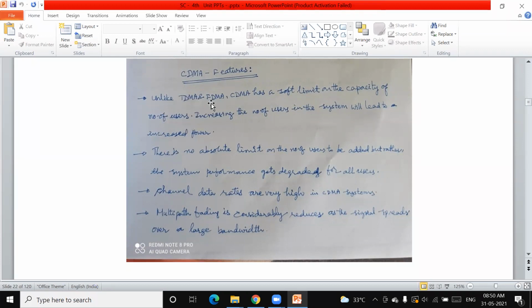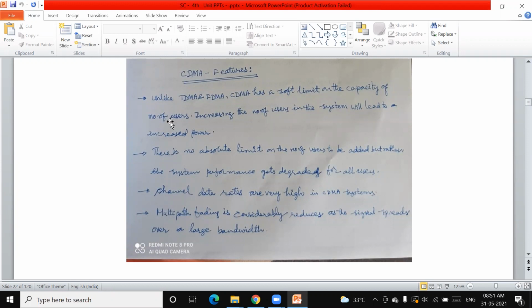It means there is no restriction on the number of users, because there is no limit on time and no limit on frequency. You can accommodate n number of users just by giving different codes, but there is a soft limit on capacity.